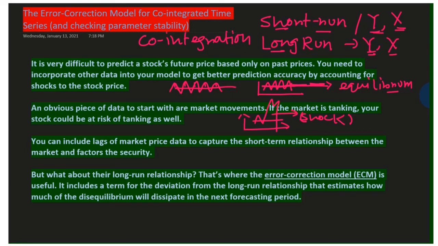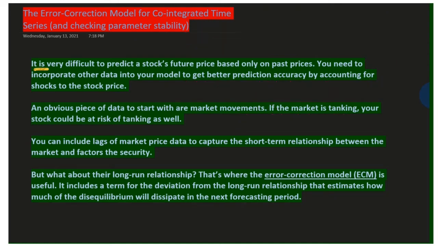Now let's come back to our data set that we are using, the stock data set, and discuss the key features of error correction model in a little bit more detail. It is very difficult to predict a stock's future price based only on past prices, which we usually do in machine learning.